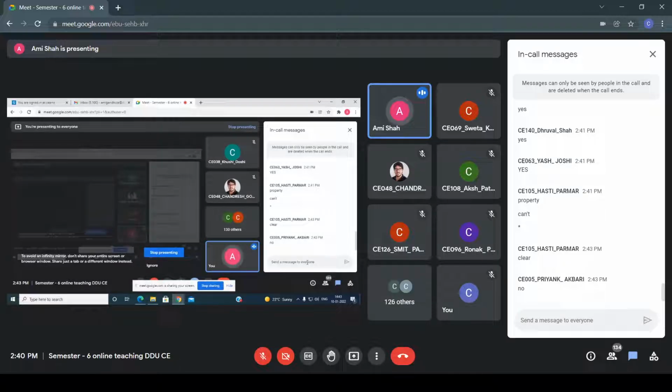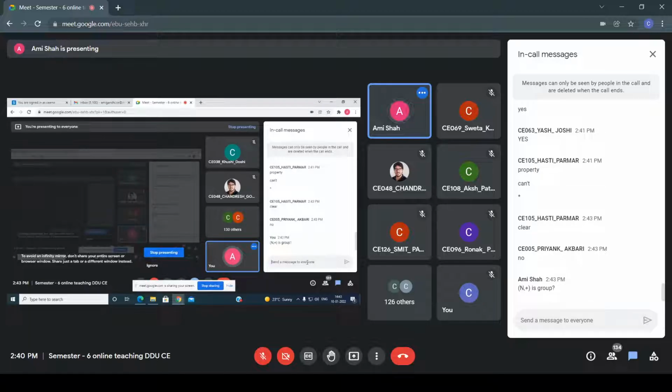Okay. Now see the chat window, everyone, and you have to reply. Let's say this is my question. My question is, if the group is N, so N plus is a group. Now, can anyone tell me what is the N set? How can you represent the N set? Please write down in the chat window, everyone.